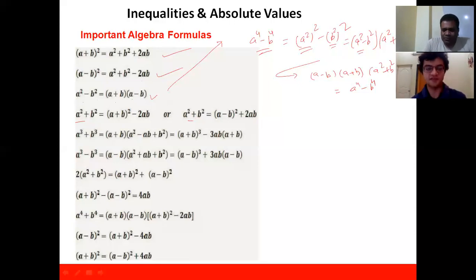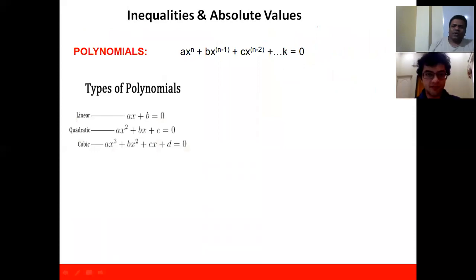Okay, now let's move. So here we are starting with the polynomial first. Polynomial of a single variable, that is ax power n plus bx power n minus 1 plus cx power n minus 2, etc., plus some constant term, equals 0. So this is the polynomial.